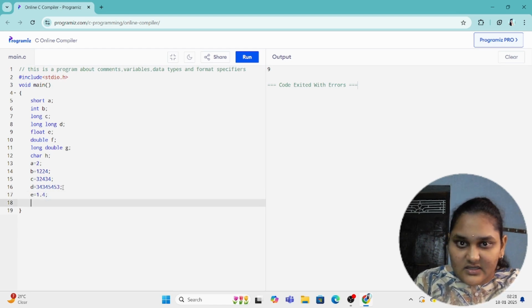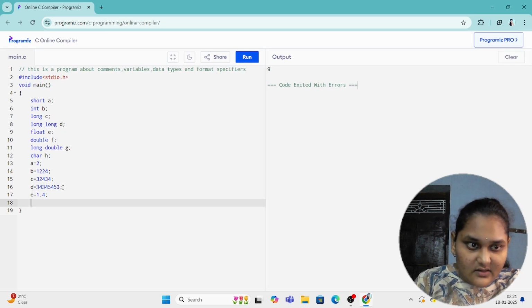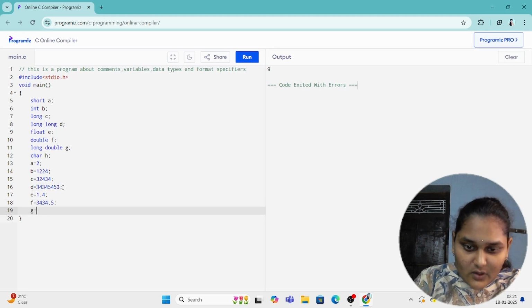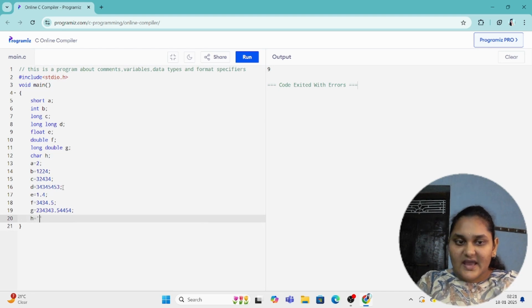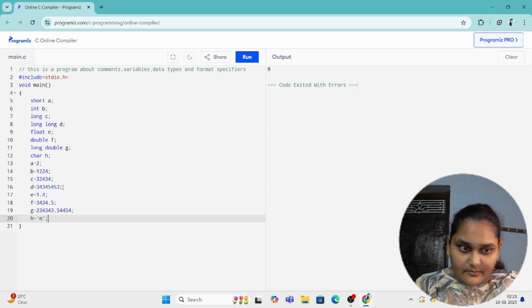You can take an integer, that is also fine. Float holds integers as well. And f equal to some other decimal number, and g equal to another decimal number, and h equal to some character, which should be enclosed in single quotes. So I take m, the character m.